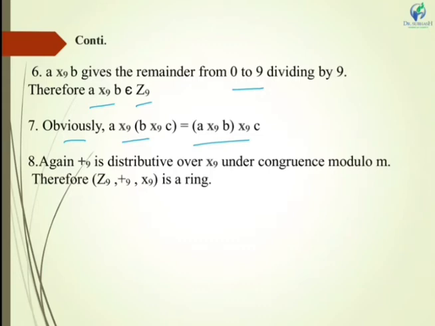And the last property is property 8. Again, addition modulo 9 is distributive over multiplication modulo 9 under the congruence modulo m. Here our m is equal to 9. Therefore, all the properties are satisfied. So we can say that Z9 with addition modulo 9 and multiplication modulo 9 is a ring.